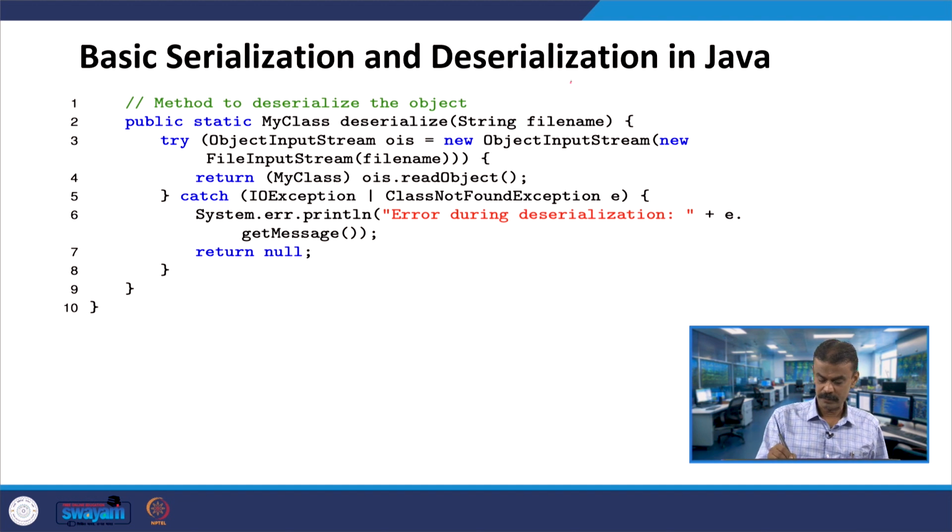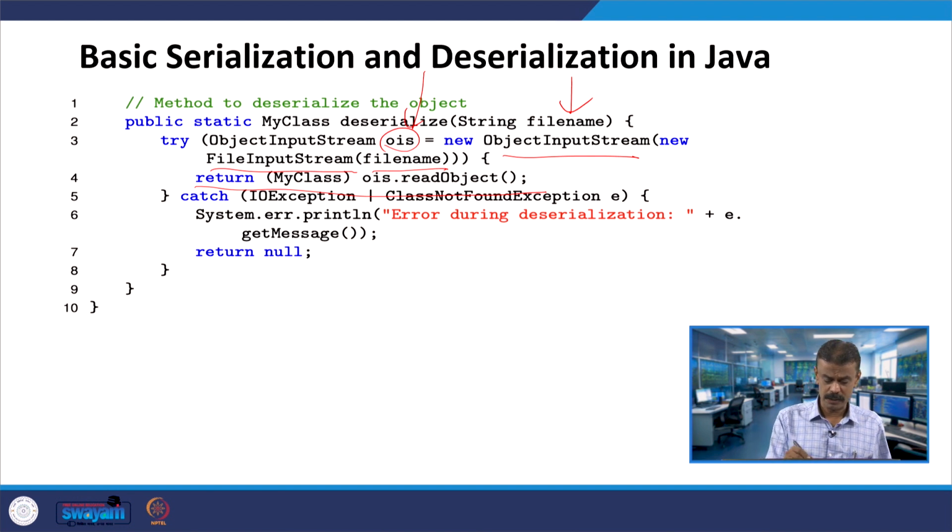And similarly, the other way around, deserialization. You have the file name, you pass it, and you have the reverse process: create OOS, an ObjectInputStream, with the constructor, and the FileInputStream is accessing the file. This will help you read the object from the binary and convert it back into the original data. If you are not able to open the file, or not able to construct the object, you will get an exception and it will be caught.